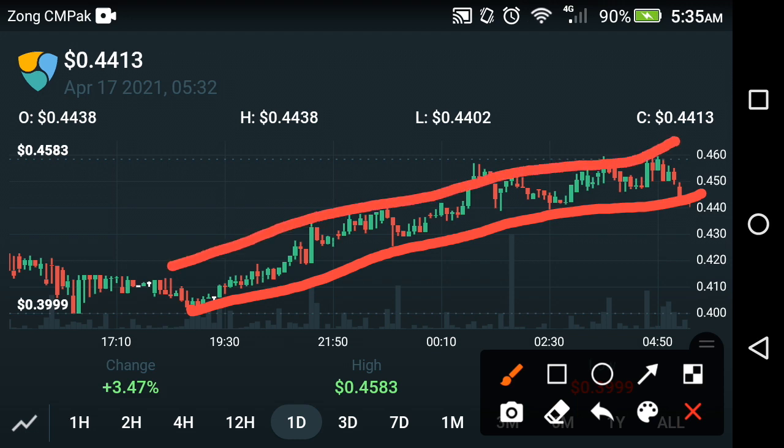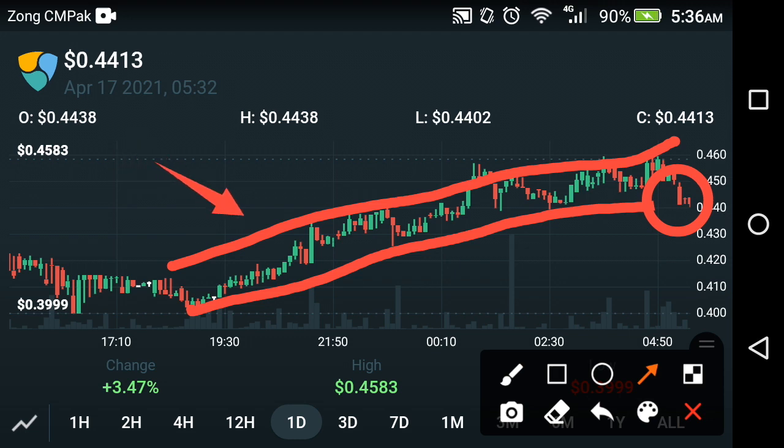I'm trying to do my best. As you can see here, that is a live price prediction. That is the angle in which XEM coin moves at this time. But unfortunately, at this time their breakout starts now. They break the angle of the XEM coin and they start falling down. As you can see here, at this point they start falling. At this time the fall occurs, they break this angle.